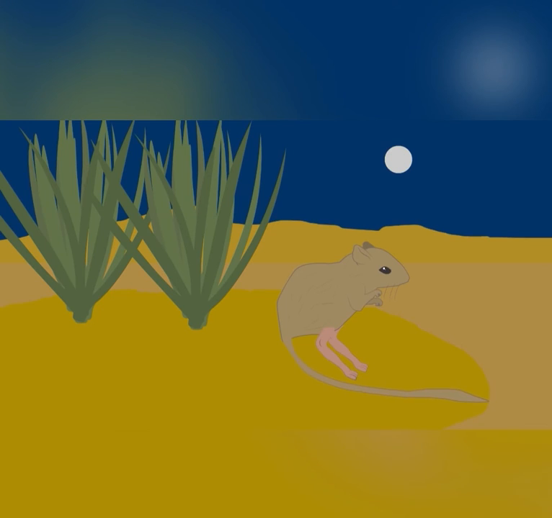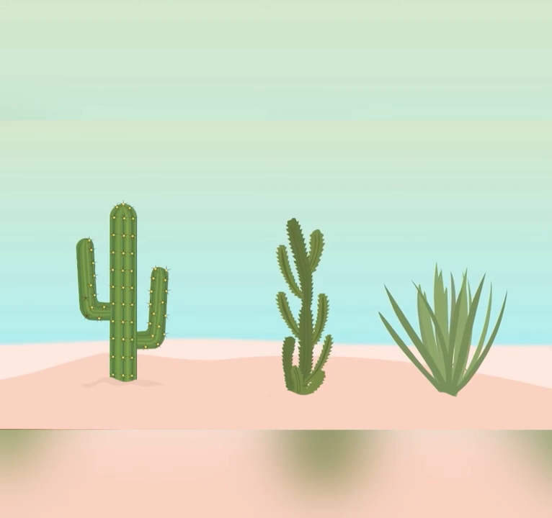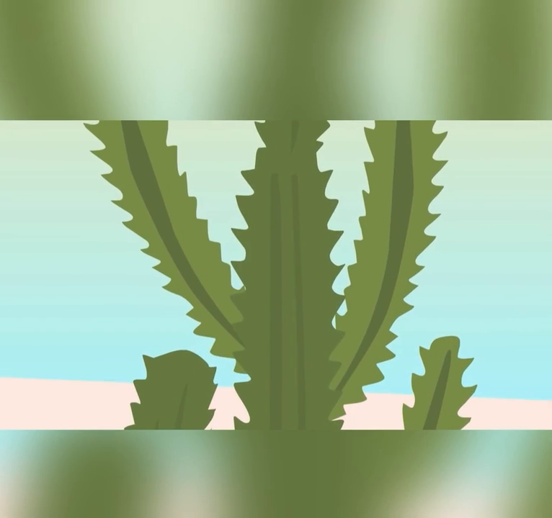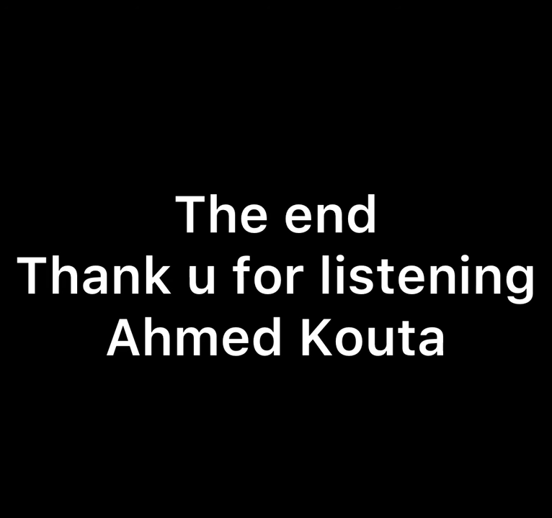And there are also animals that only live at night time. The plant life also includes the cactus and other plants that have a waxy coating and spines instead of leaves. It also has wide spreading roots to get enough water.